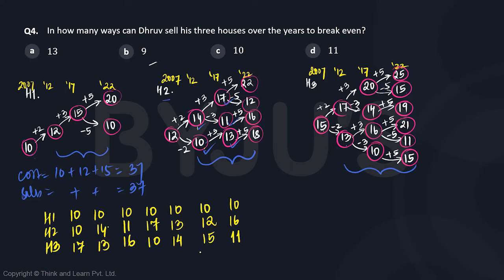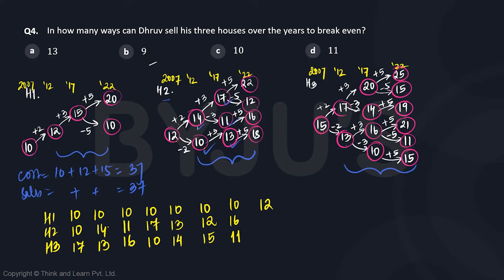So these are the cases wherein house 1 stayed stationary, it did not change. Let's change house 1 to 12 now, as in there is an increase of 2 in house 1. That means there should be an overall decrease of 2 from house 2 and house 3. So the first combination would be there is a decrease of 2 just from house 2.